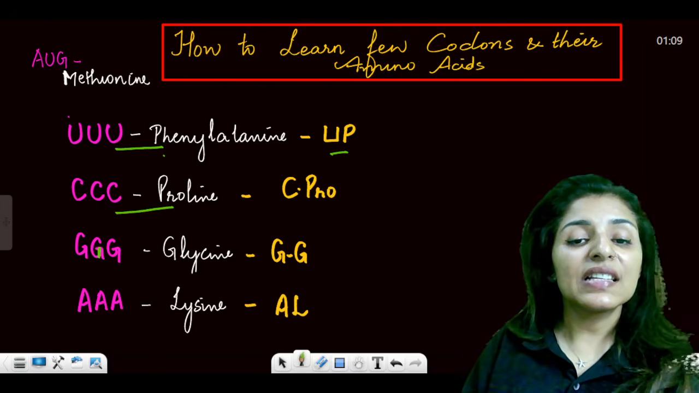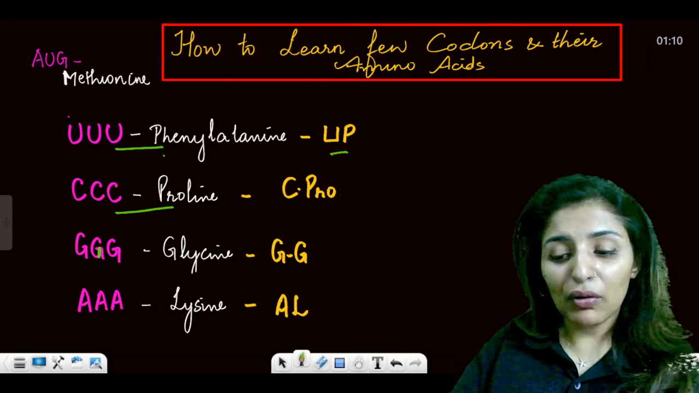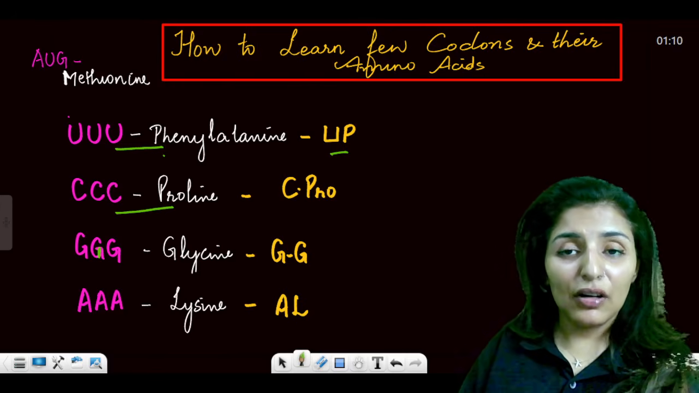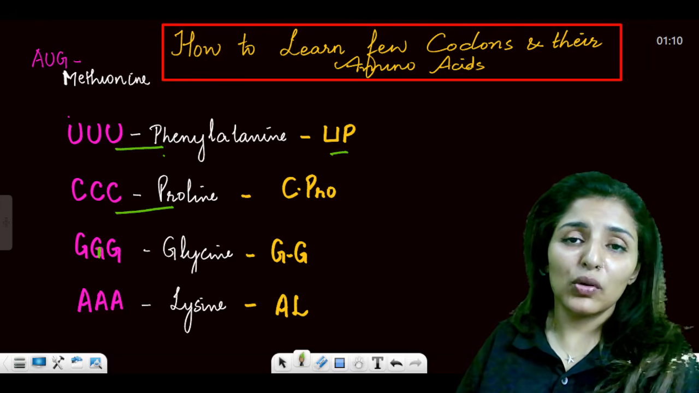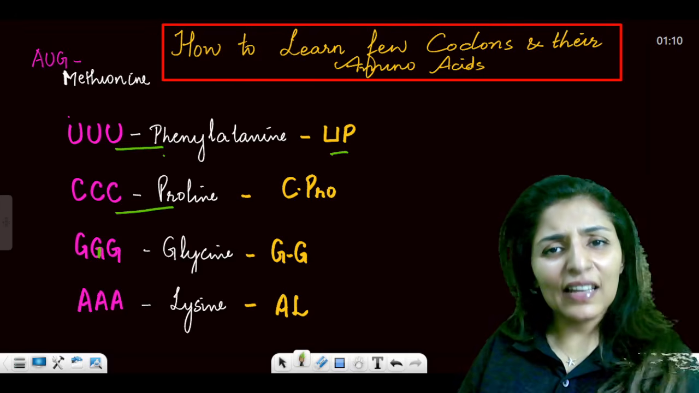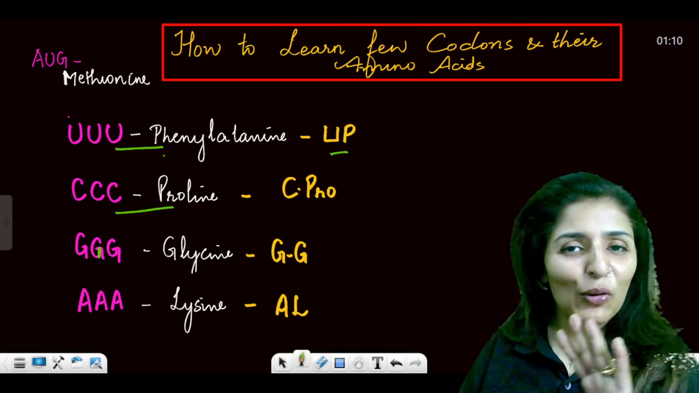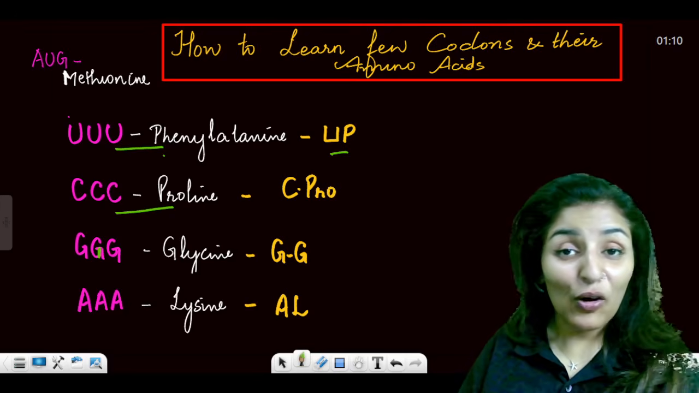So UL, GG, CPRO, UP. So these are the four mnemonics that you will remember for learning the amino acids of these codons. So speak them again and again, and this will help you remember all these examples very quickly. All the very best.